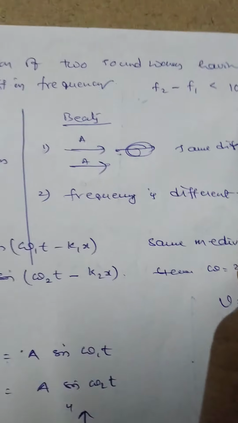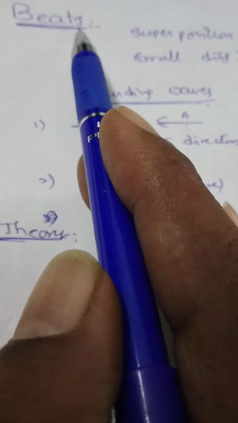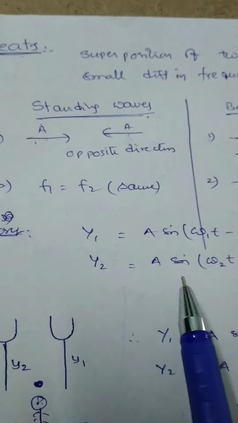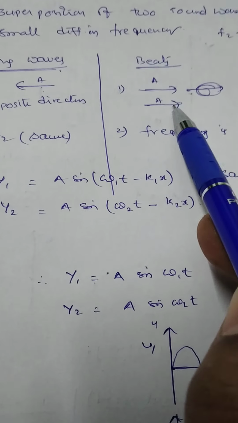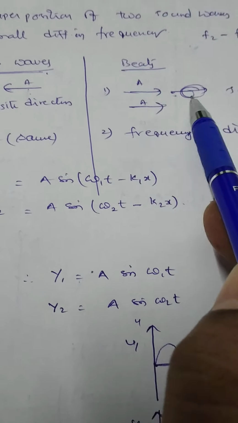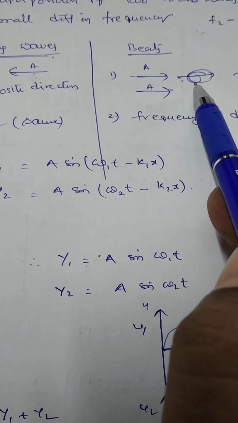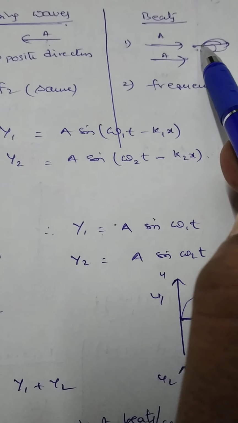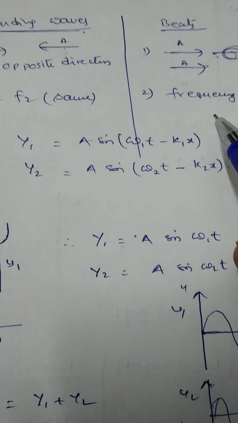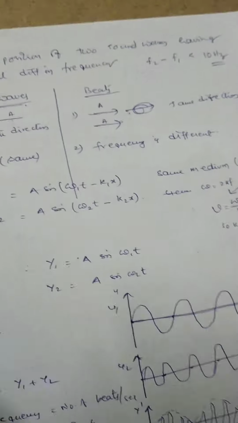Right? So how should you write the definition of beats exactly? When two progressive waves having a slight difference in frequency are moving along the same line and in the same direction, they are superimposed together to produce beats.